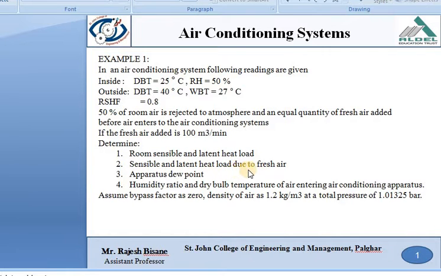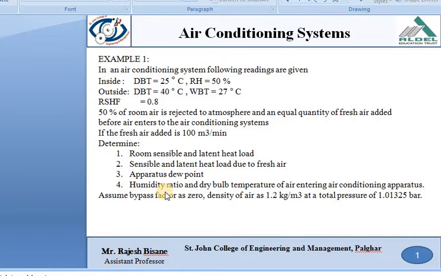Second, the sensible and latent heat load due to fresh air. Third one is the apparatus dew point temperature. Fourth one is the humidity ratio and dry bulb temperature of air entering the air conditioning system. Here the bypass factor is 0, density is 1.5 and pressure is 1 bar.